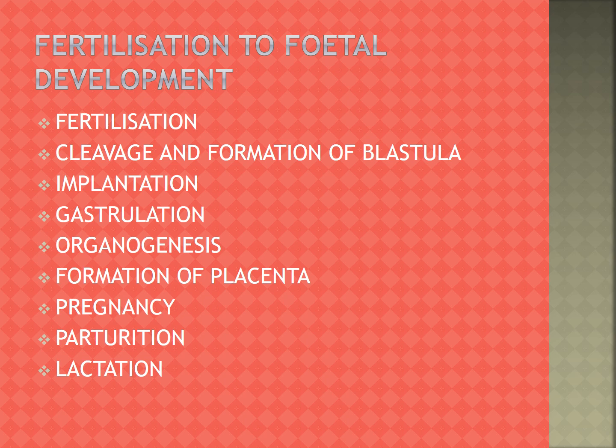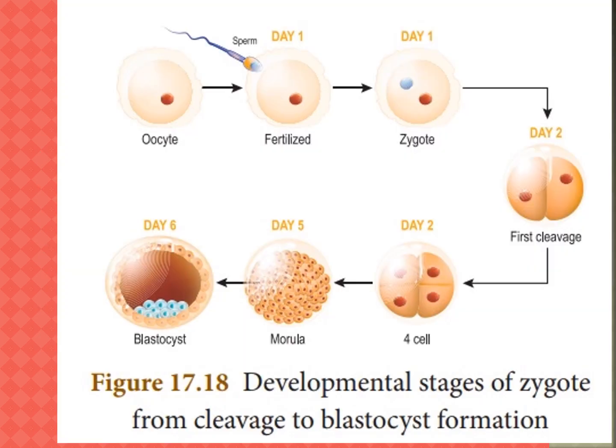These are all: fertilization, cleavage, formation of blastula, implantation, gastrulation, organogenesis. One more time, see the picture: the sperm goes inside the ovum, the egg is fertilized, the zygote forms and divides.